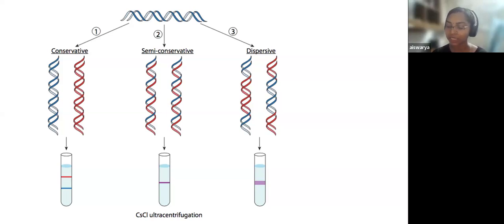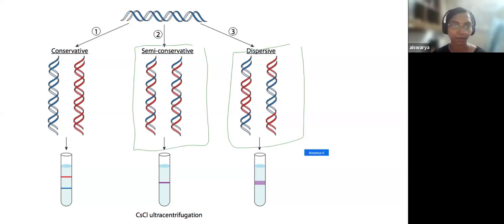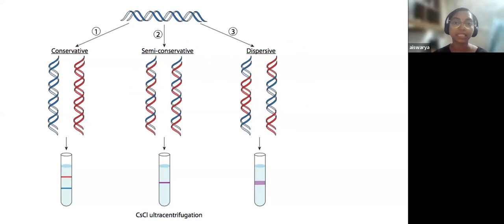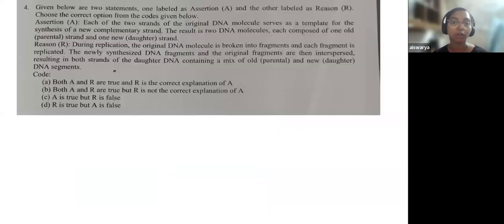So in the option, the assertion, this image was explained in the assertion part, whereas this was explained in the reason part. Okay, so in biological systems we do have this semi-conservative mode of replication, not the dispersive. So your reason is wrong. So option C is the answer to your fourth question.